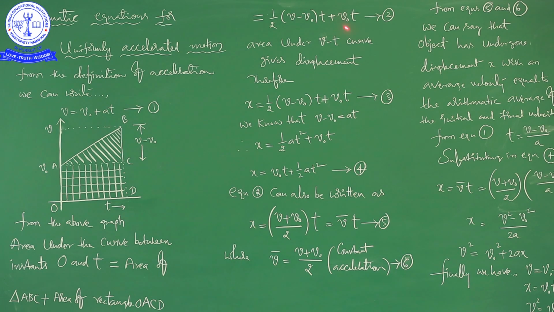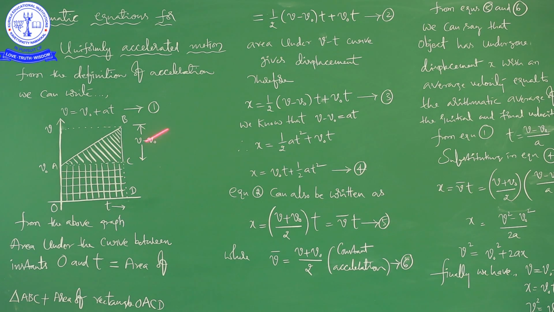See here. What is this? This is the velocity time graph. We are finding area under this velocity time graph. So it is the velocity time curve. So we are finding area under this curve.